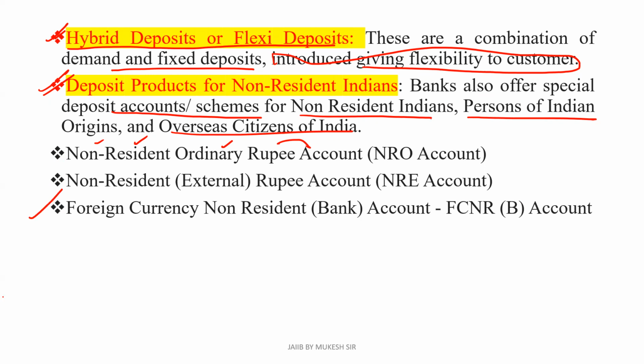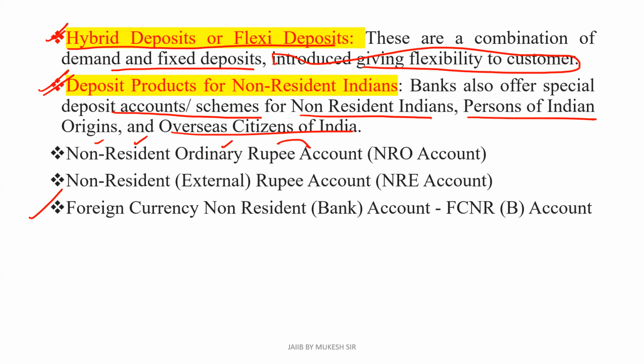Third one, that is the FCNRB account, that is foreign currency non-resident bank account. Kindly remember all these three types of accounts that they can offer.